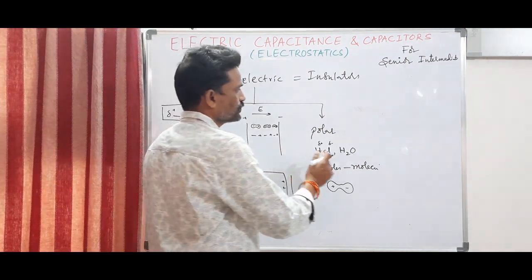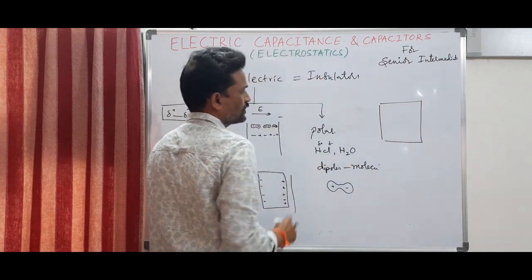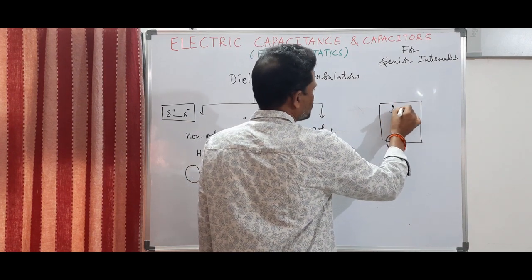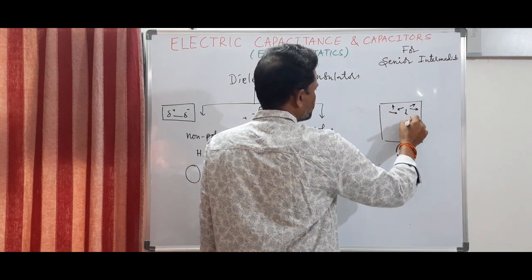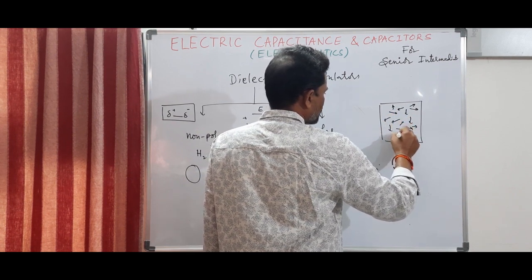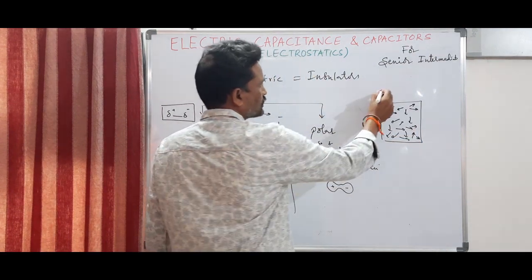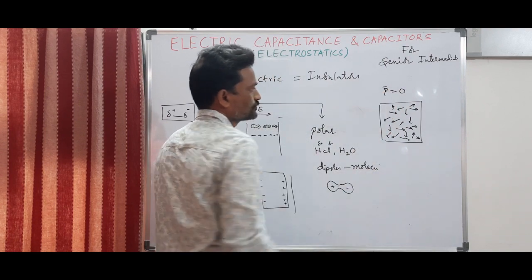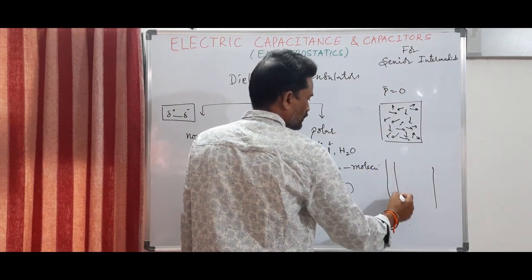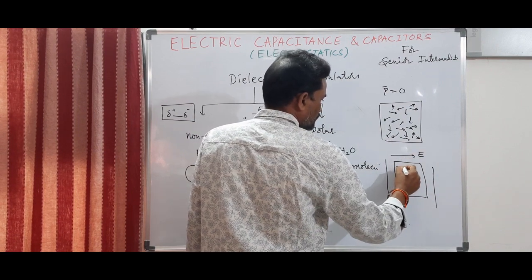Now, in the case of polar substance, all the molecules, though they are having dipoles, those dipoles are randomly arranged due to thermal agitation. So, at room temperature they are randomly arranged. So, they keep on vibrating, they keep on orienting in random directions. So, the resultant dipole moment will be 0. Once it is placed in between the plates of a capacitor, they all will align in the direction of the electric field. So, they will align like this.